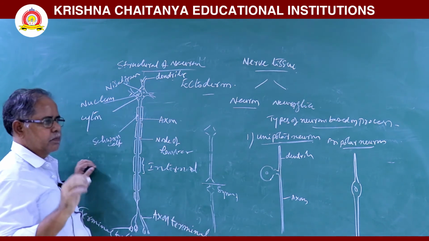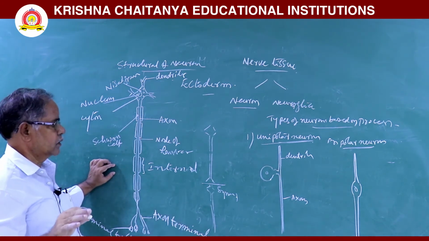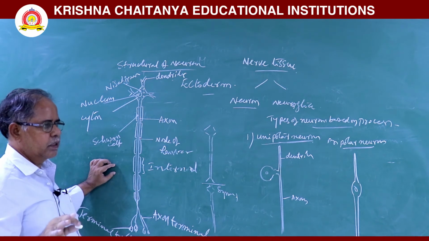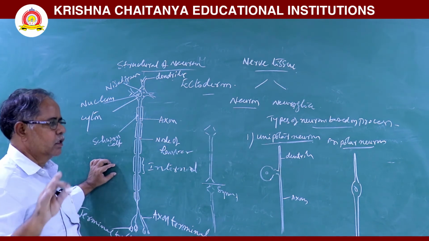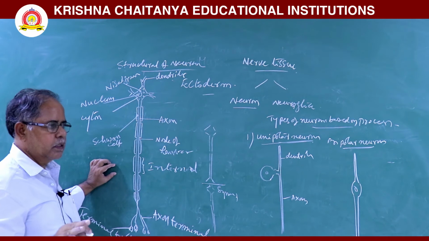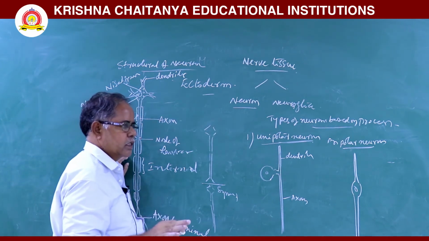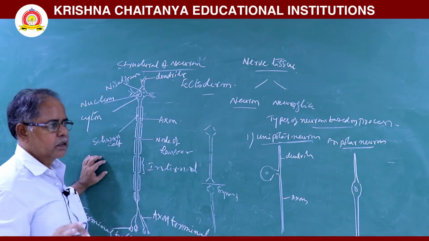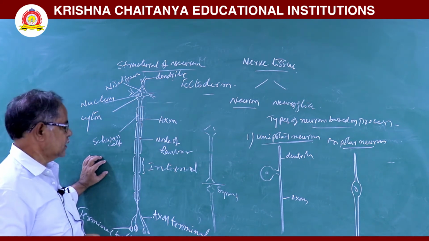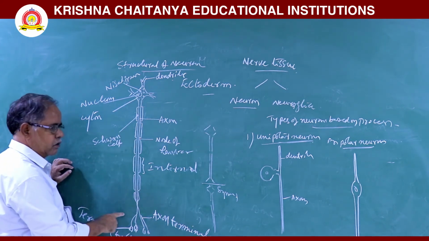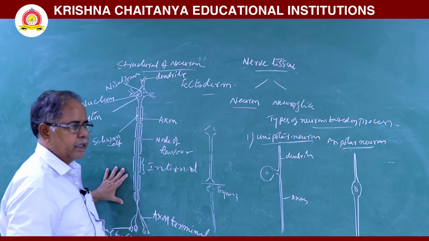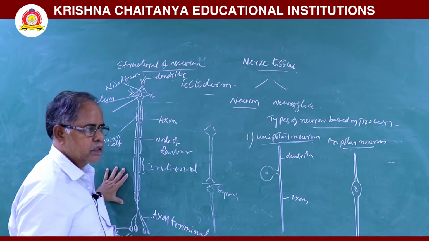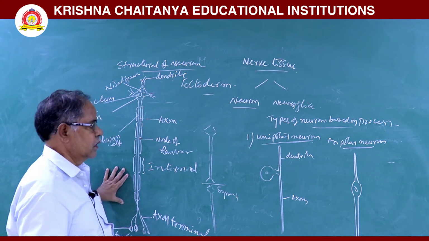If myelin is present, that type of neuron is called a myelinated neuron. Myelinated neurons are present in the white matter of the central nervous system and in the peripheral nervous system. Next, the non-myelinated neurons are present in the gray matter of the central nervous system and also in the autonomic nervous system.